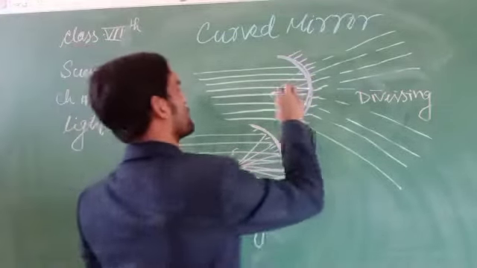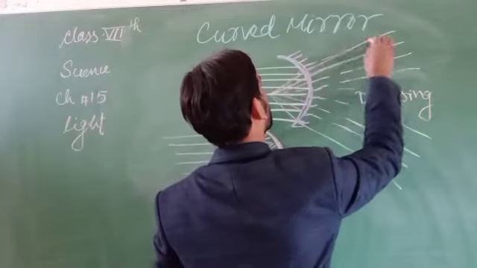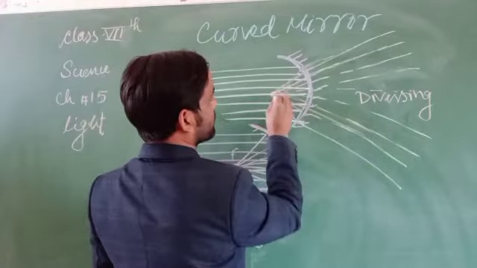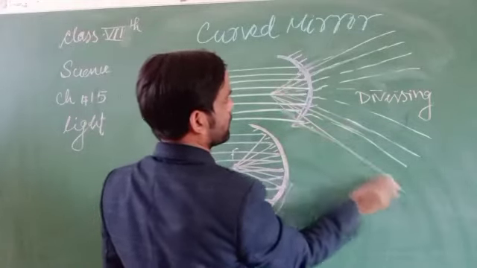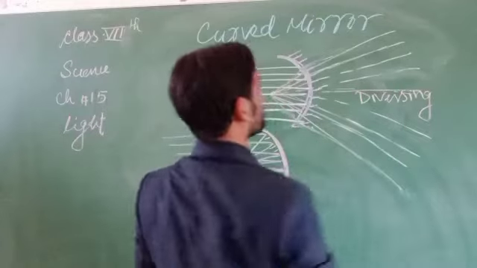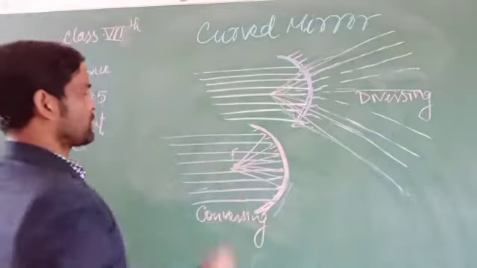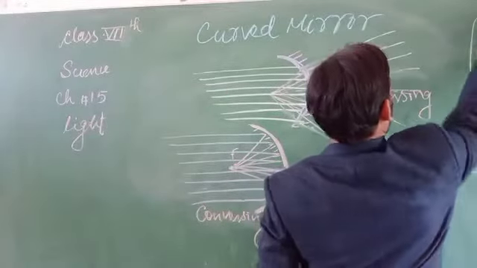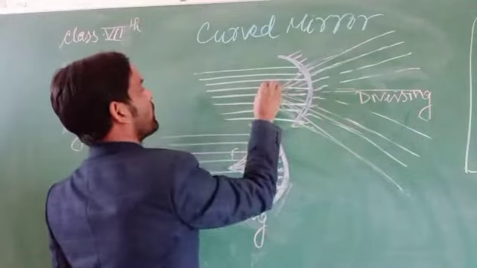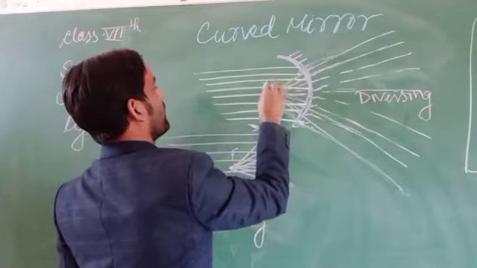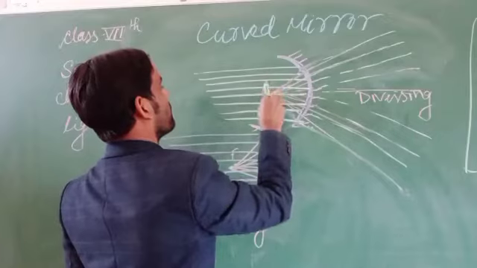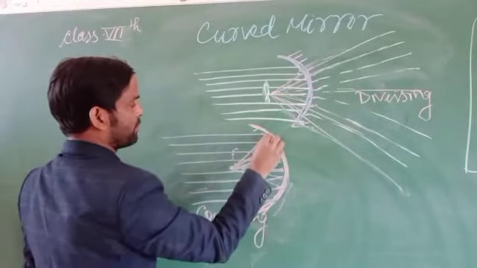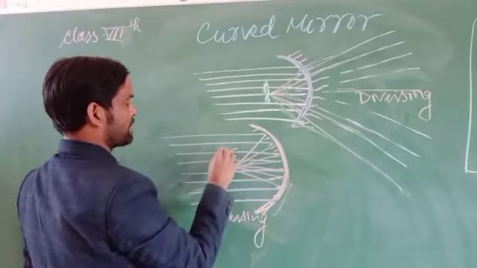This takes place in the form of divergence. So in this image, if it is an image, it is formed in a smaller form here, and here it is formed in a larger form.